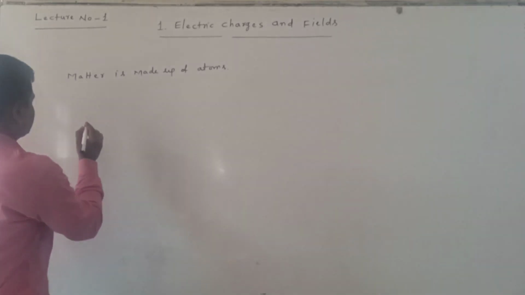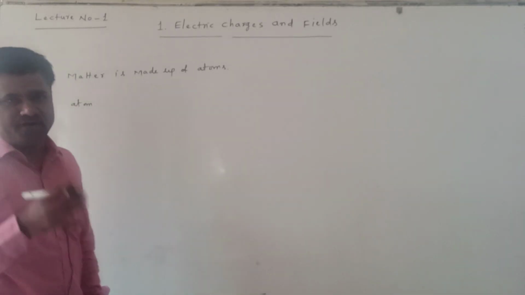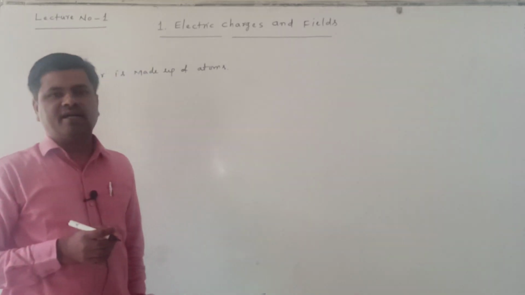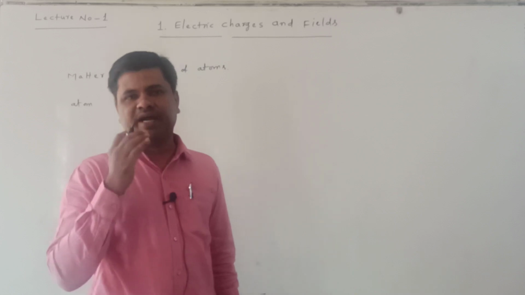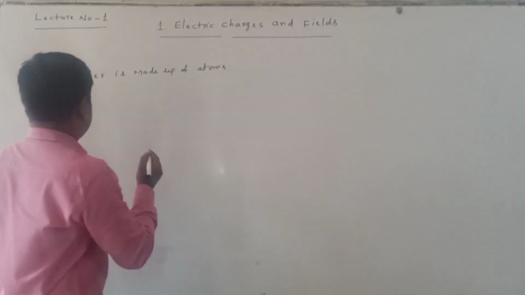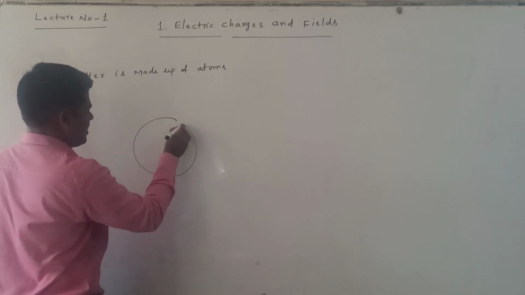Now the atom consists of a central part. The central part of the atom is called the central core, or nucleus. Suppose I consider this as an atom.